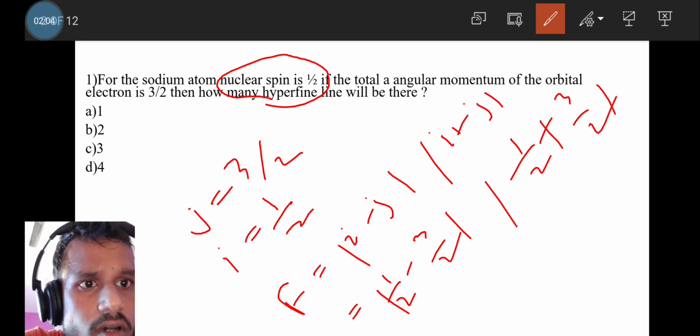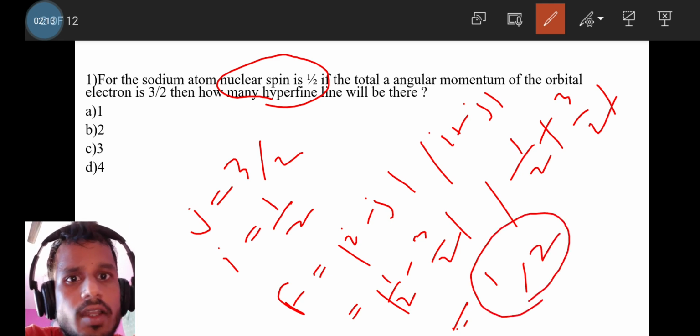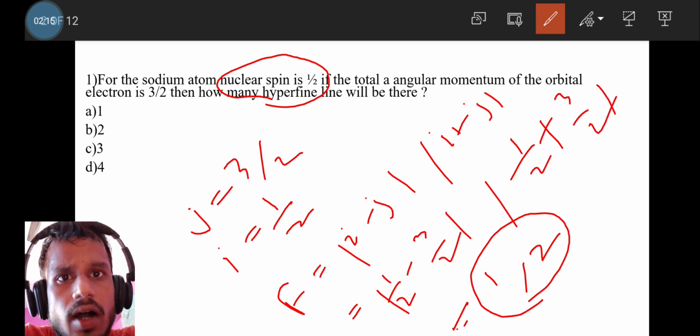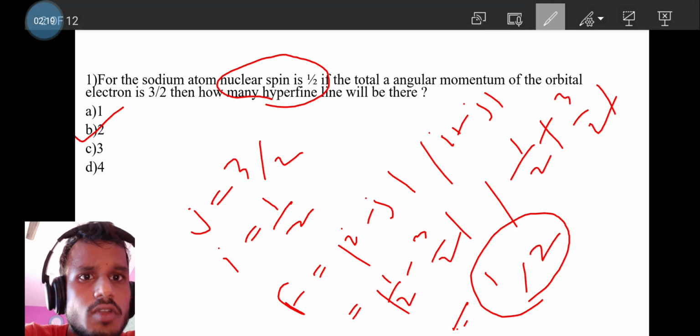The possible states will be 1 and 2, so there will be two hyperfine structure splittings. So the correct answer is 2. Okay, so move to the next question.